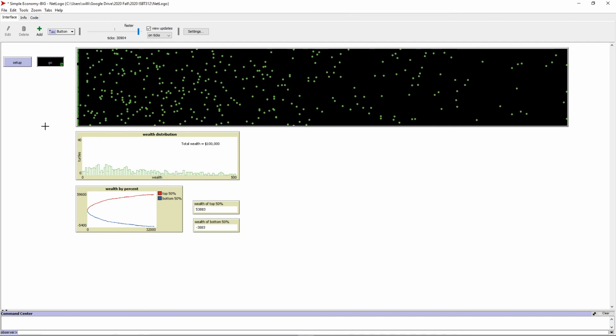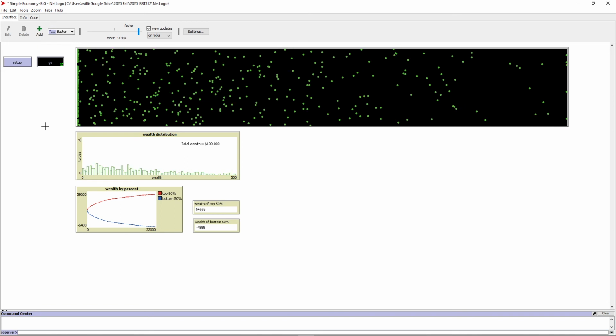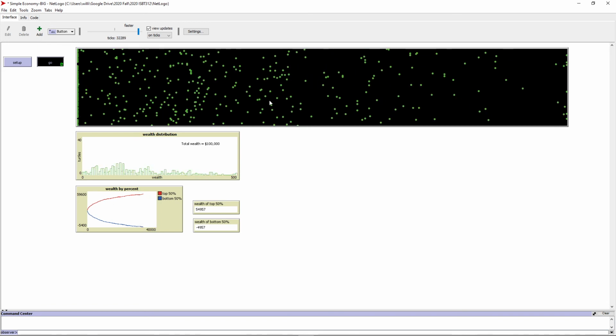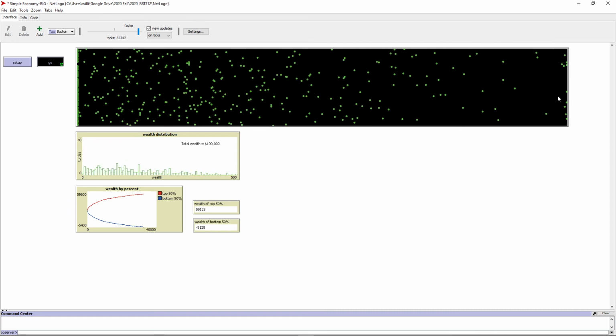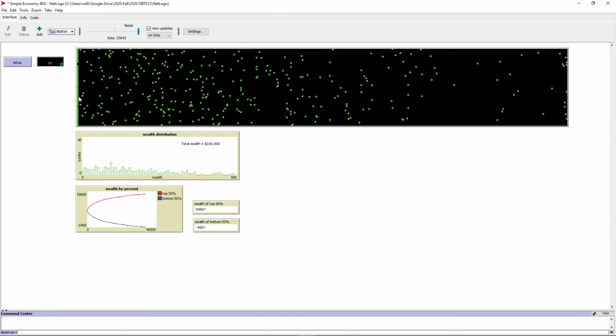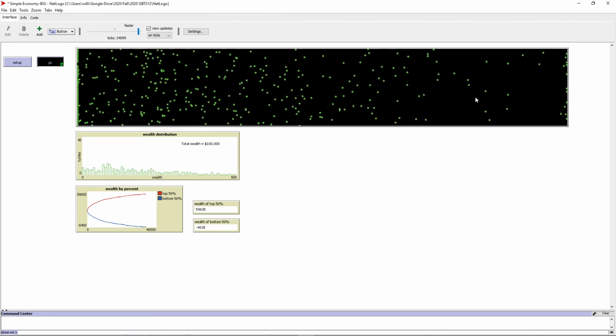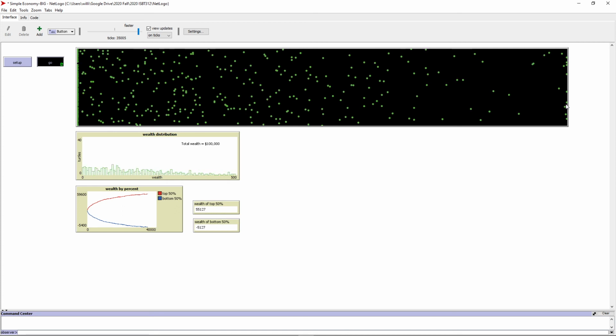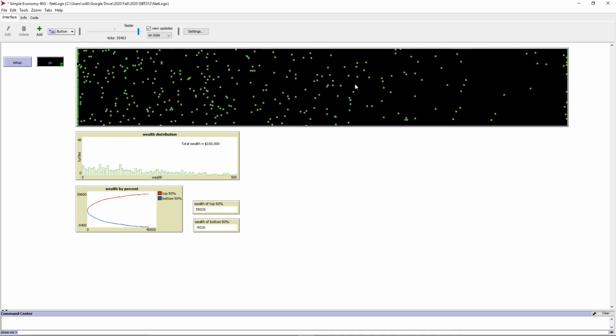I'm not sure who loaned this money to the turtles. Maybe some of these wealthy turtles happen to be bankers and they loan some of their money to the turtles down here. That would keep it in the system, but maybe they go outside the economy. Maybe they get loans from bankers outside of this little world.